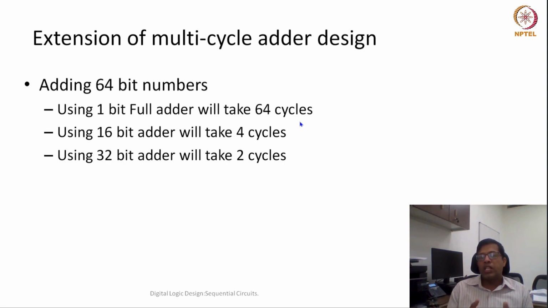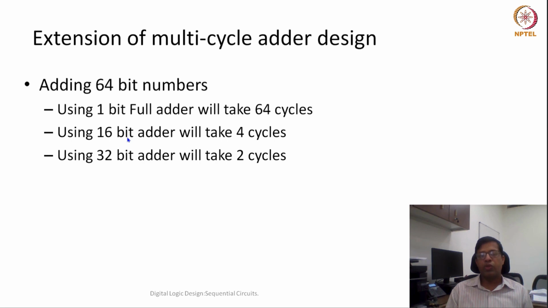So the advantage we were trying to get from dividing things into very small pieces may not be there. That's why other options are more practical. Instead of a 1 bit adder, we use a 16 bit adder or a 32 bit adder.